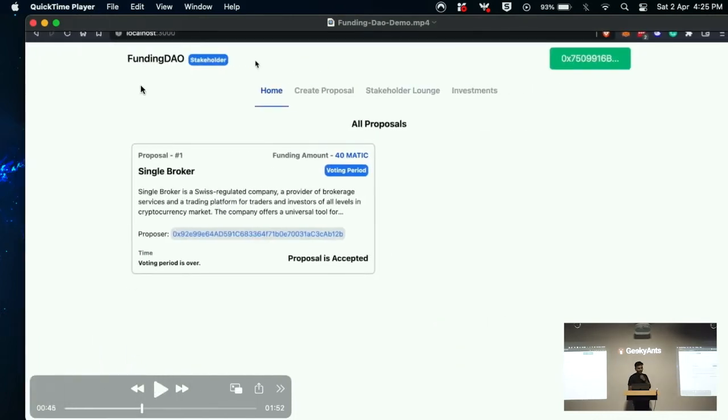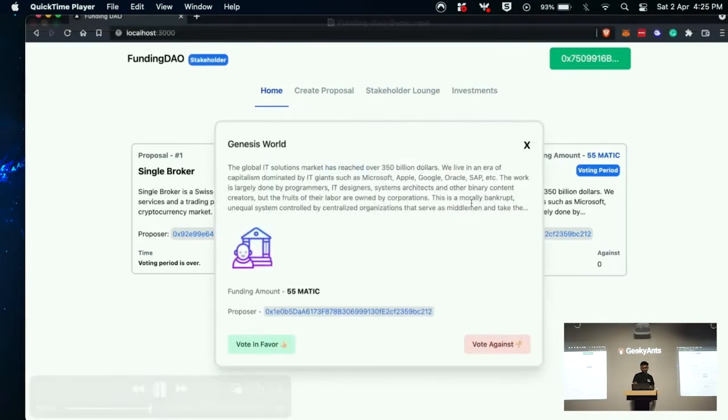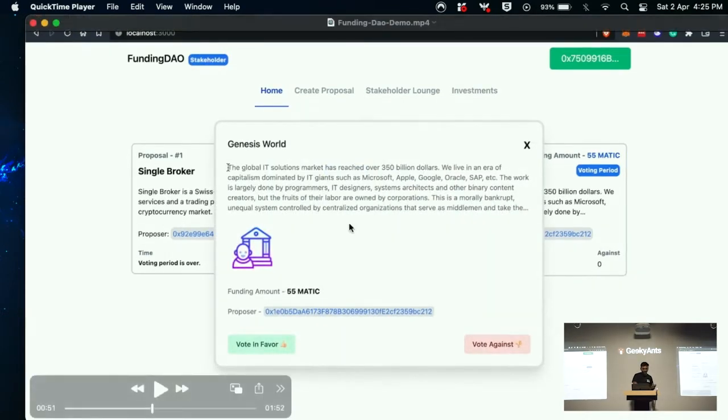So now I've shifted to another browser that is logged in as a stakeholder. So this is what a stakeholder sees. They can see the title, description, image, the funding that you have requested, and the proposer, the person who has created this proposal.